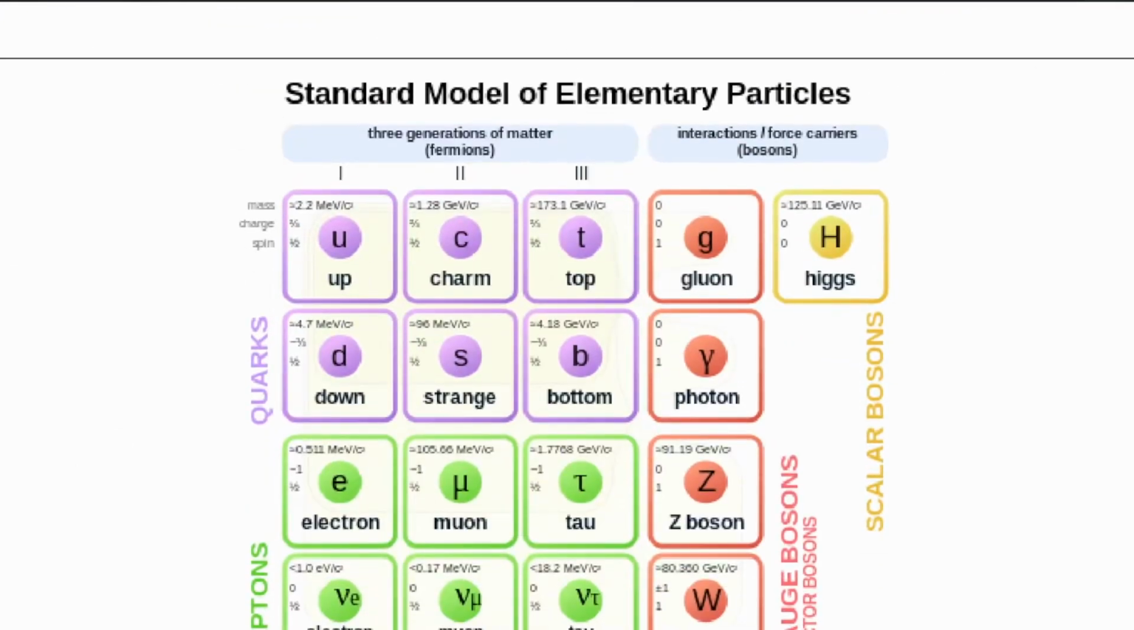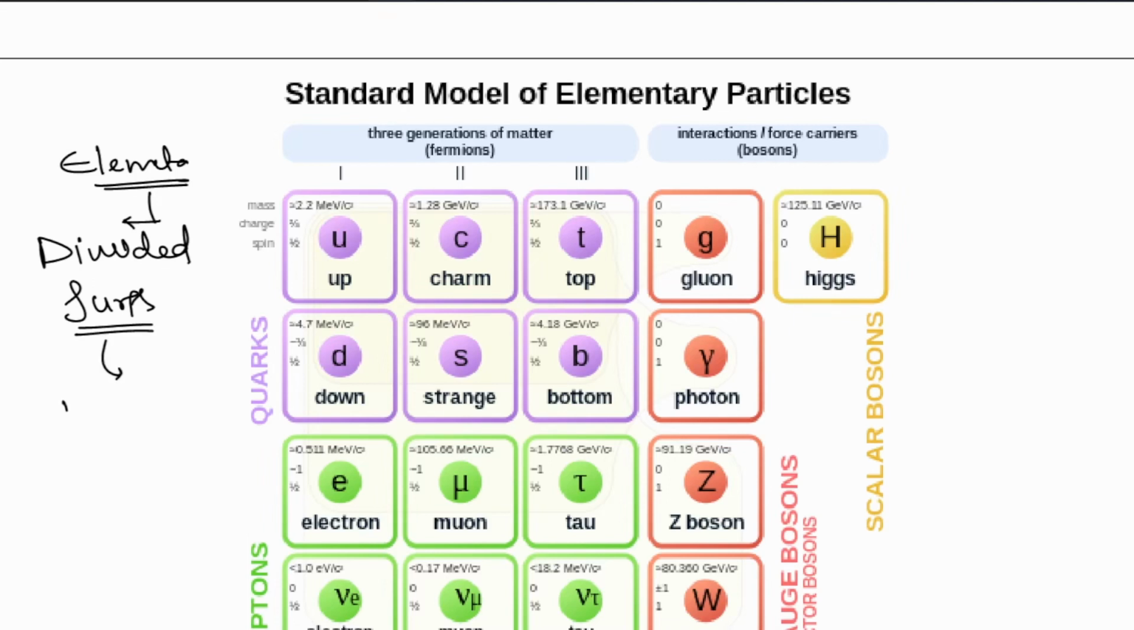Alright, so let's begin with the first thing, that is the standard model of the elementary particles. So what are elementary particles? Elementary means which cannot be divided further. And at least this is what we know as of now. Okay, there was a time when we thought that the atom could not be divided further. But we discovered that it consists of protons, neutrons, and electrons.